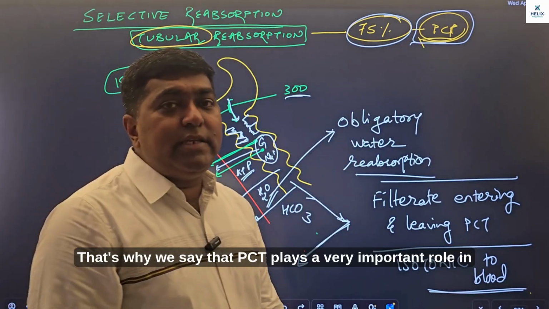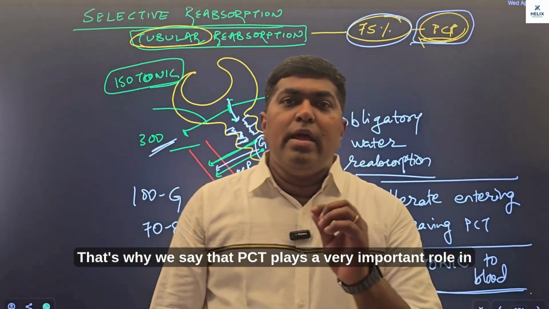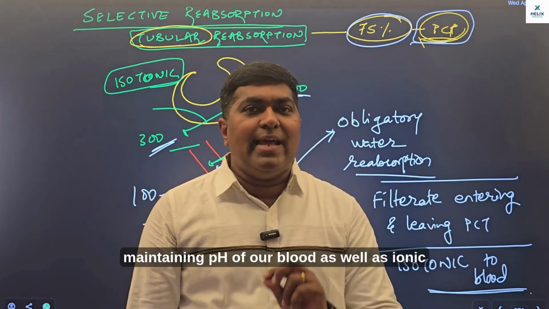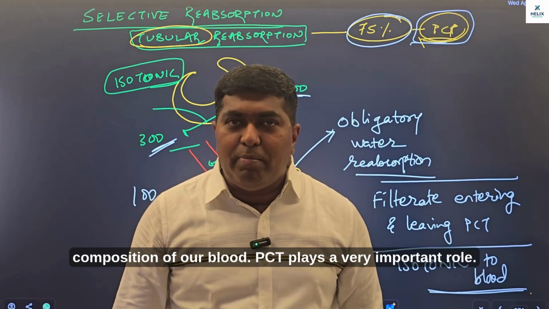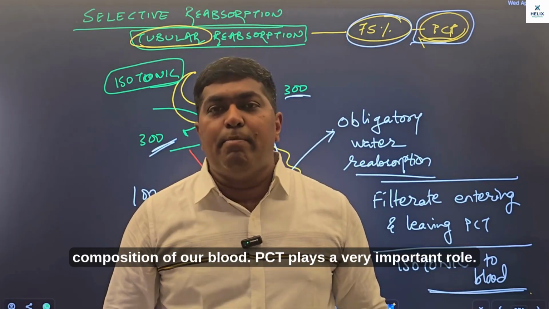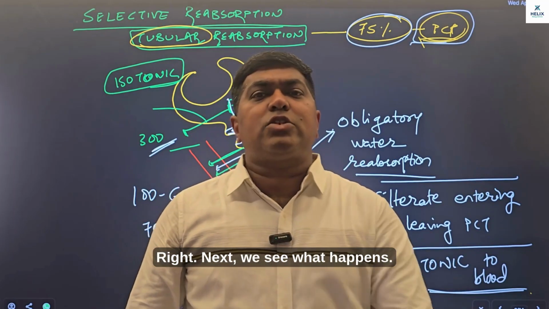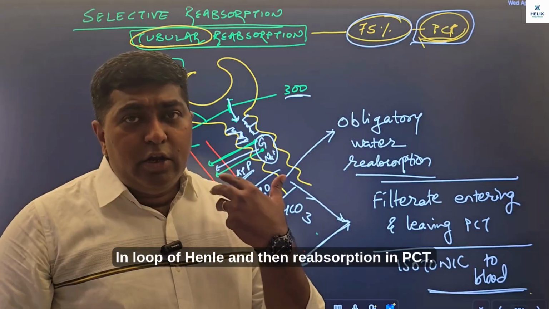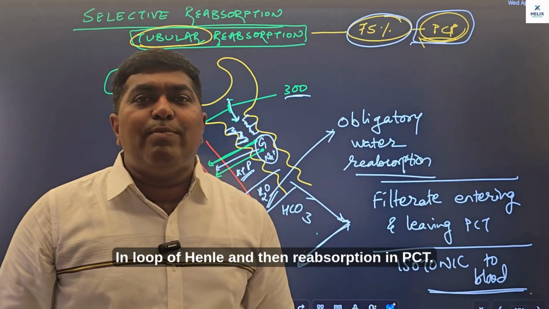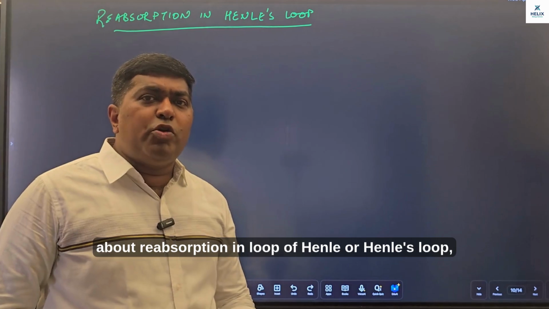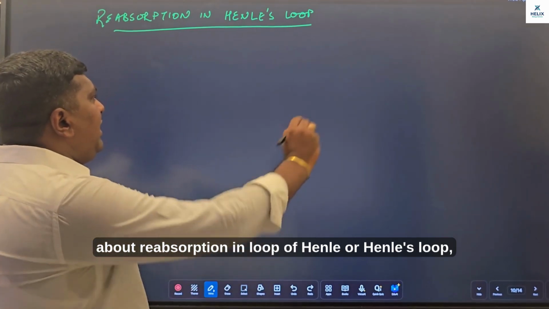That's why we say that PCT plays a very important role in maintaining pH of our blood as well as ionic composition of our blood. PCT plays a very important role, right? Next, we see what happens in loop of Henle and then reabsorption in DCT. Talk about reabsorption in loop of Henle or Henle's loop.